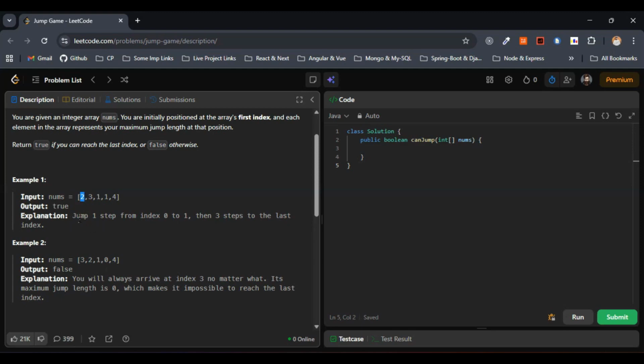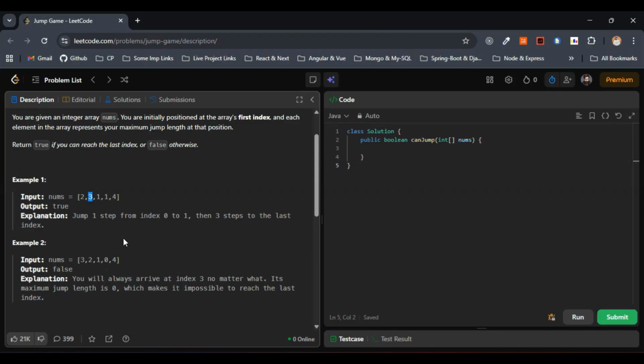We have been given the value 2. We can jump one step or two steps, a maximum of two steps. We have to start from the first index itself. So we can either jump one step here, and next we can jump one, two or three steps ahead. That's what the question states.